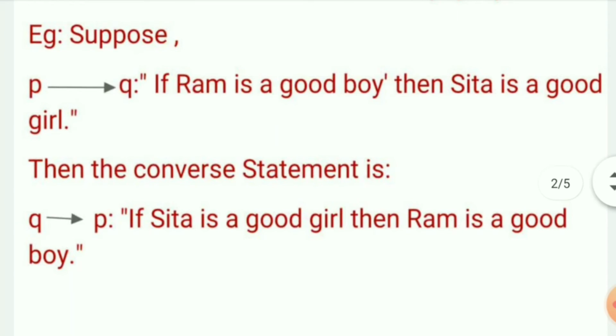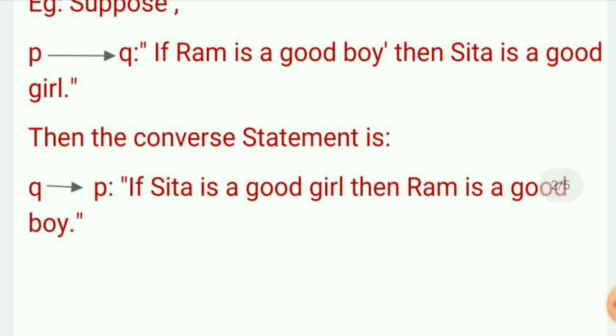Then its converse will be Q goes to P, and here there are two statements joined by if and then: Ram is a good boy and Sita is a good girl. These two statements can be converted into Q goes to P. So Sita is a good girl, which is Q, comes first, and then Ram is a good boy, which is P, goes afterward. We are putting if and then only. If Sita is a good girl, then Ram is a good boy. So this is our converse statement.